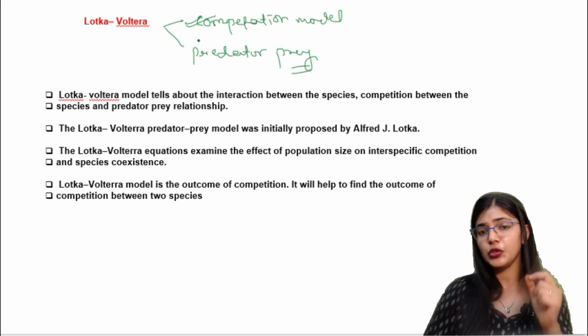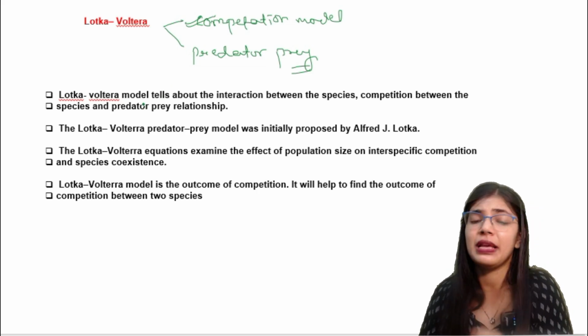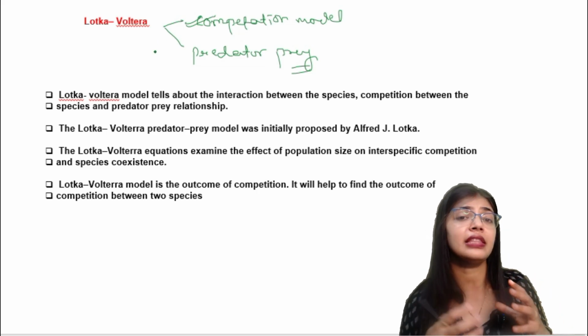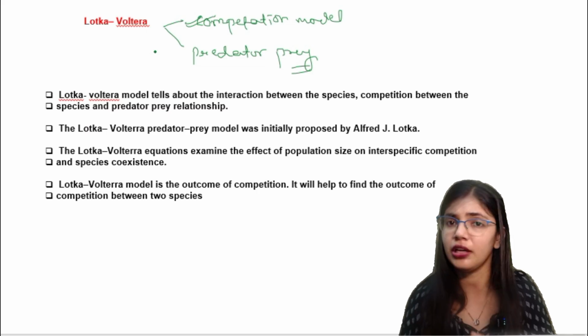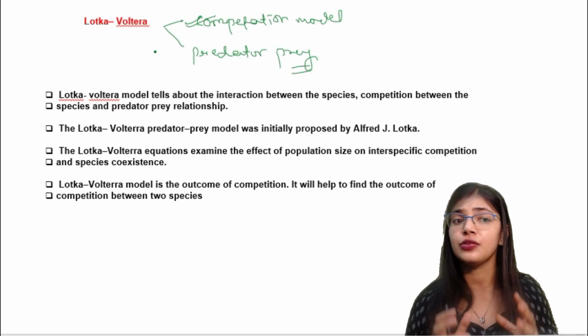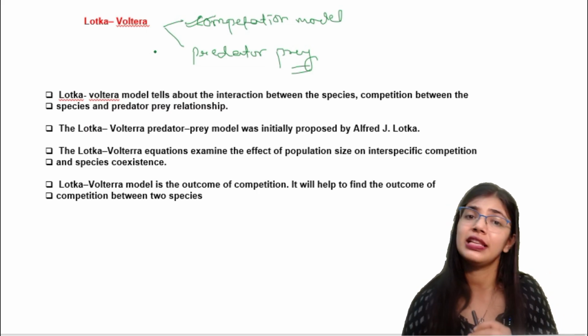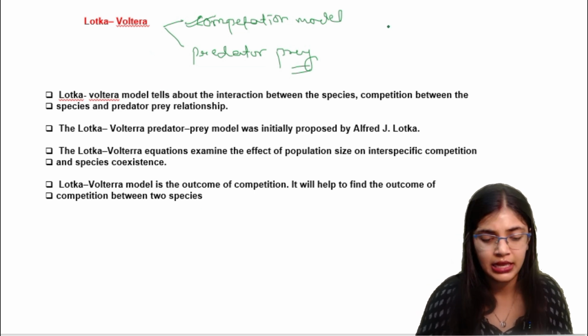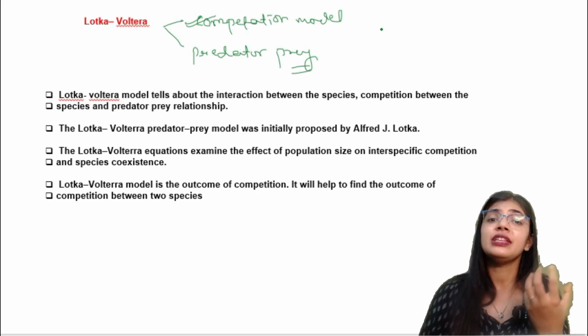So when we discuss the species here, what is the Lotka Volterra model telling? It is telling who is going to win after the competition. In this case who is playing the role? The species are playing the role. So here there are two kinds of species, and their interaction, competition, is taking place.